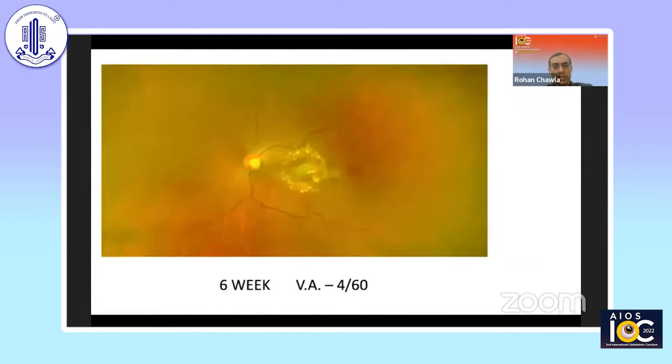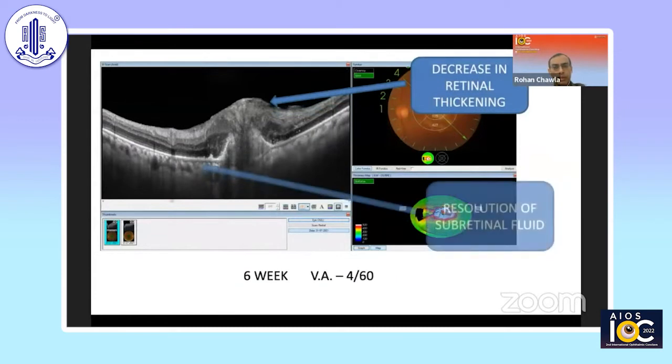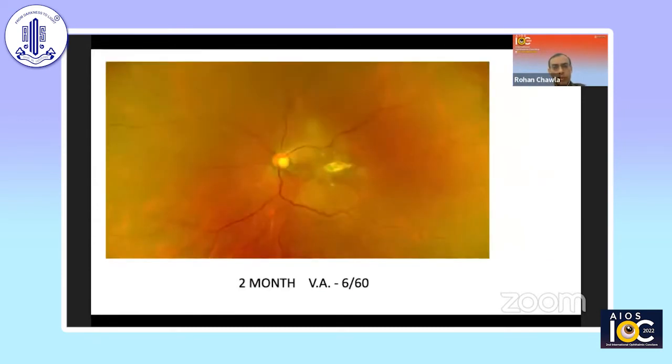At 6 weeks, the patient does recover good visual acuity with central scarring, but the surrounding ring of exudates remains like a ring there. Probably this is not a breach of the outer barrier but rather the inner barrier. There's resolution of subretinal fluid. Finally, when we saw her at 2 months, she had recovered about 6/60 vision. Slowly we also stopped her oral medication at about 2.5 months.